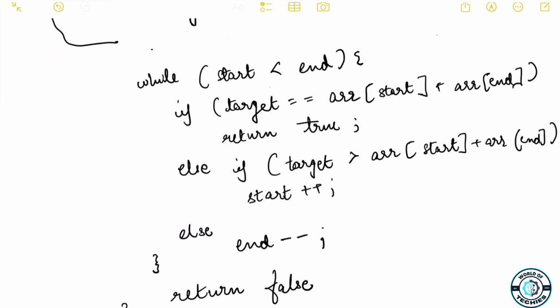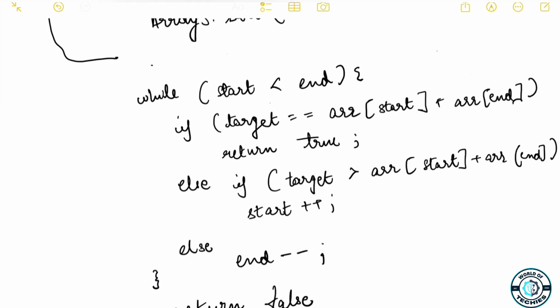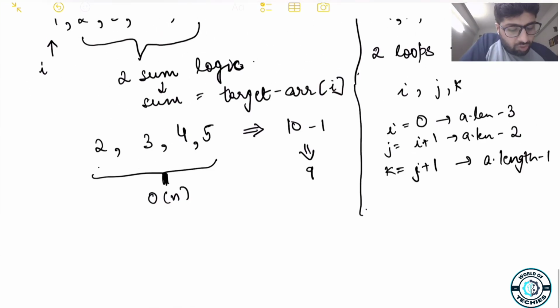Now if all of these conditions are done, and we are sure that we have iterated from start to end but we are not getting any result, we'll move out of this loop and we'll return a false, right? Now one thing that you need to understand is that you always make sure that start is less than end and not start less than or equal to end. Because if we do start less than or equal to end, then think of it, say if you're trying to find a sum of 10 and you have element 5 in your array, then potentially what will happen is that 5 plus 5 will become 10, which will give you a wrong result. So you have to be very cautious about it, that iteration should only be while start is less than end, right? Now the time complexity of this will be O of n log n, right?